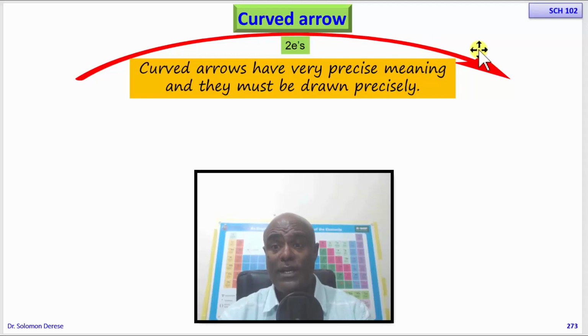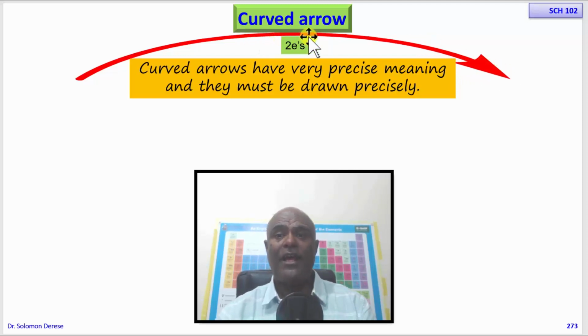If you are interested in showing the movement of one electron, we'll have a fishhook arrow, an arrow that is only one-sided. Since this is a movement of two electrons in a polar reaction, we have to use a double-sided arrow.